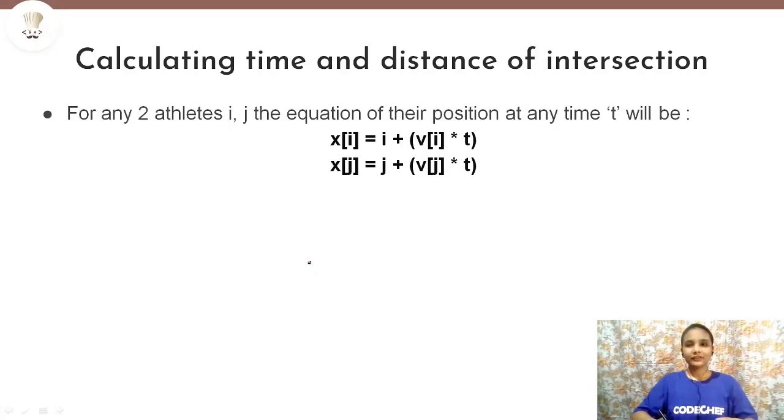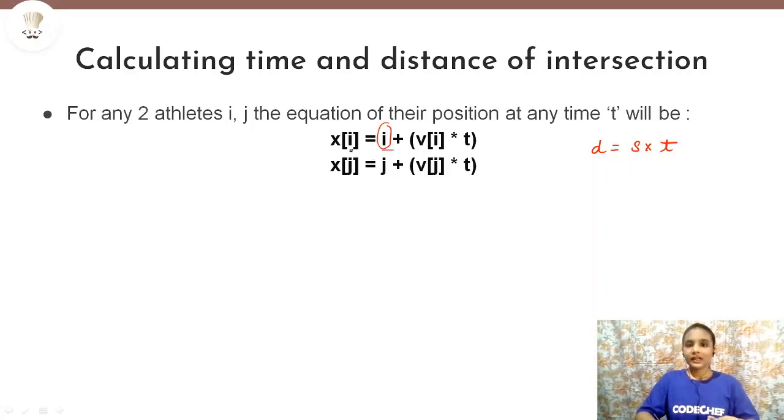Now for each athlete, we can say that the equation of their position at any time t is going to be i plus vi into t. You already know that the formula for distance is speed into time. So that is v of i into t, plus i. Why have we done this plus i here? Because we have the initial positions of each athlete. It is not like all the athletes are starting from the same position, that is 0. No, athlete i is starting from the ith position. That is why in the position at time t, we need to add this factor i.